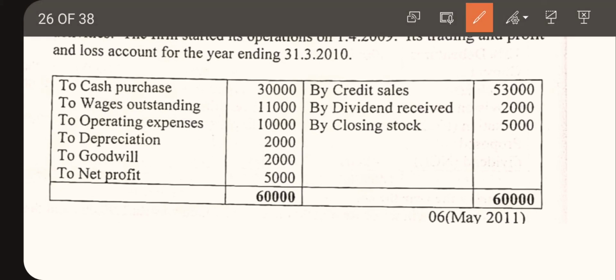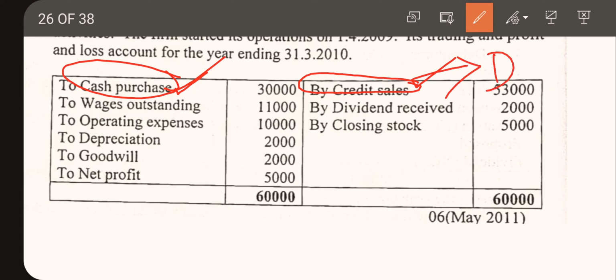they have given credit sales and they have given cash purchase. Cash purchase means they have purchased raw material and paid cash, so we don't have any problem with cash purchase. But when it comes to credit sales, there will be debtors, isn't it?